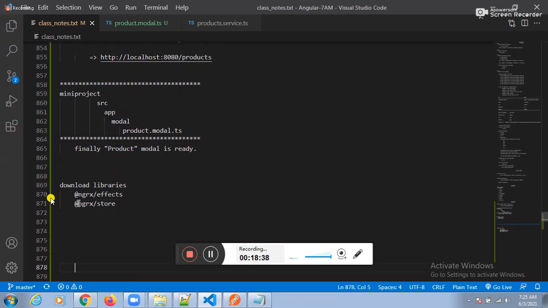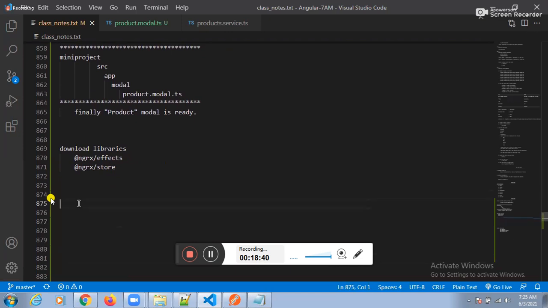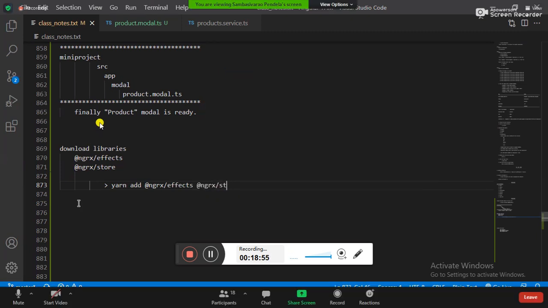Can you help me how to download these? Yarn add @ngrx/effects @ngrx/store --save. Yarn add @ngrx/effects, @ngrx/store, hyphen save.